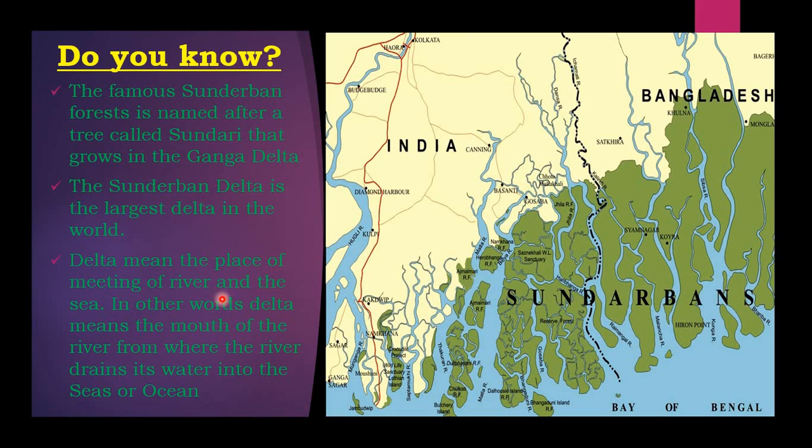Delta means the place of meeting of the river and the sea. In other words, delta means the mouth of the river, from where the river drains its water into the sea or ocean. See children, delta means the place where the river goes and meets the sea. And in other words, delta means the mouth of the river. Mouth means the starting of the river, from where the river drains, falls into the sea or the ocean. So that is called a delta.